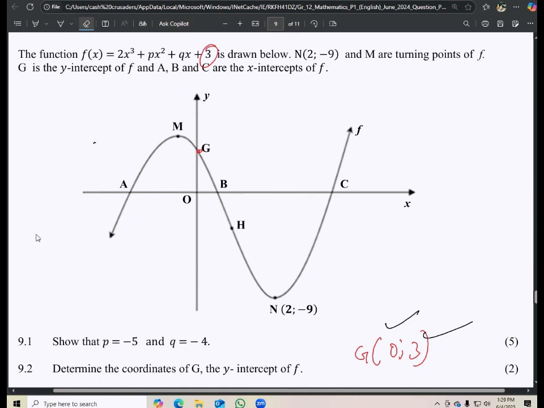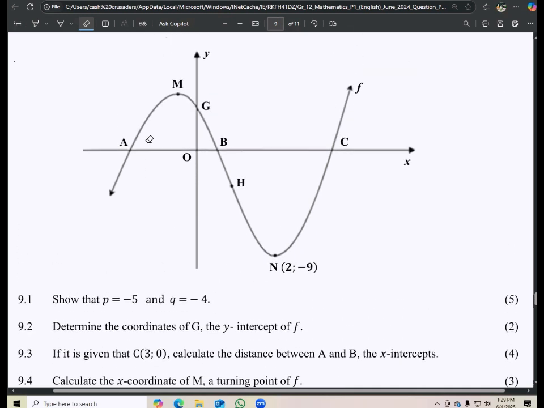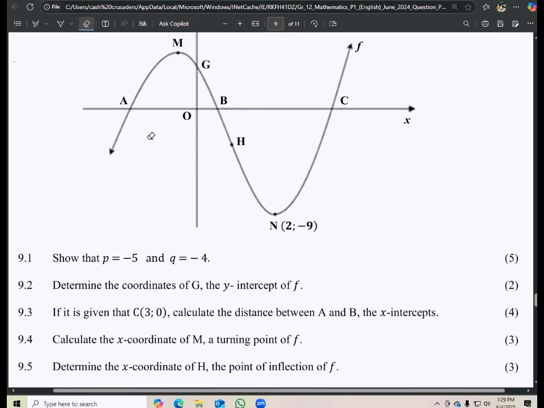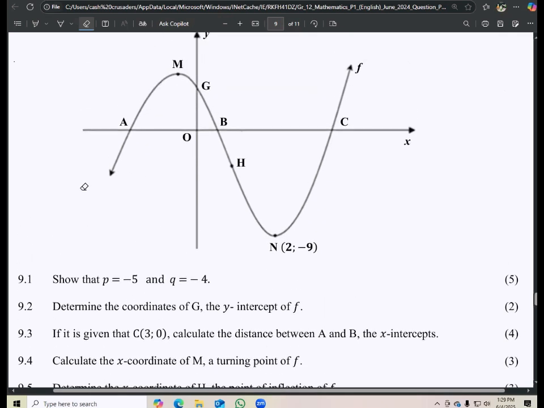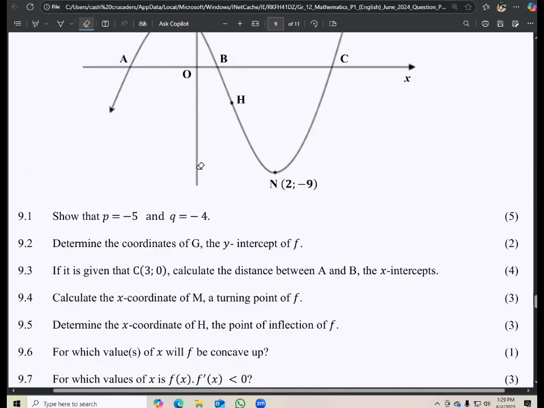Then, okay. If it is given that c is (0, 3)... Almost got me confused there. Okay, if it is given that c is (3, 0), calculate the distance between A and B, the x-intercepts. A and B, the x-intercepts, right?